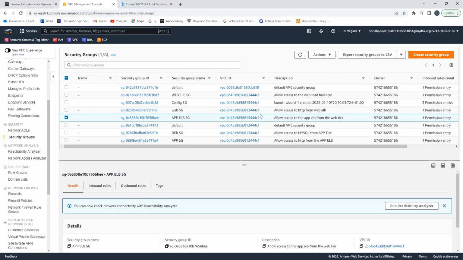Web security group allows access to HTTP from web ELB. App ELB security group allows access to the app ELB from the web tier. DB security group allows access to MySQL from app tier, and app security group allows access to HTTP from the app ELB.